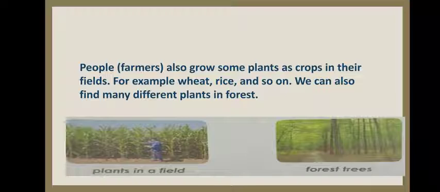Then only we are able to eat our food properly. Whenever we see a forest, we can see many trees, many plants, some big trees, some small plants, and some very large trees, isn't it?